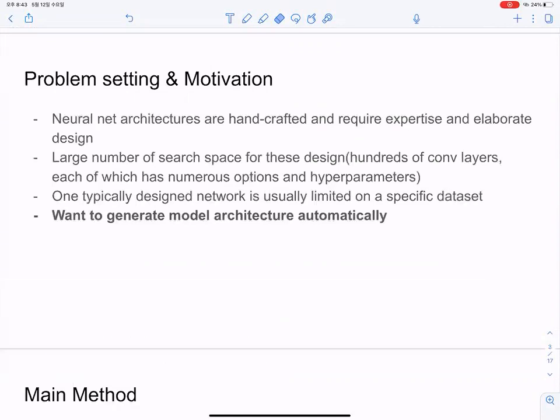Neural net architectures are handcrafted and require expertise in elaborate design. A large search space for these designs is necessary. Also, one typically designed network is usually limited to a specific dataset. So the motivation is that we want to generate model architectures automatically.